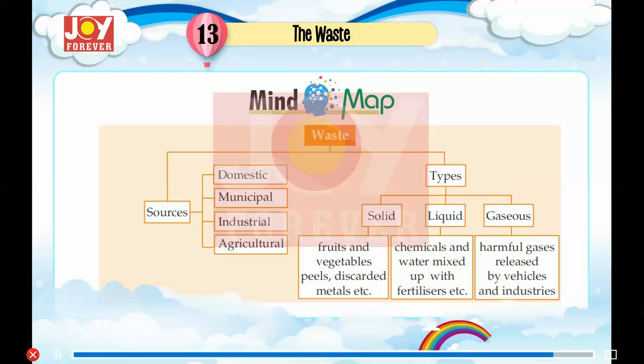Mind map. Waste. Sources and types. Sources: domestic, municipal, industrial, agricultural. Types of waste: solid, liquid, gaseous. Solid, like fruit and vegetable peels, discarded metals, etc. Liquid, like chemicals and water mixed up with fertilizers, etc. Gaseous, harmful gases released by vehicles and industries.